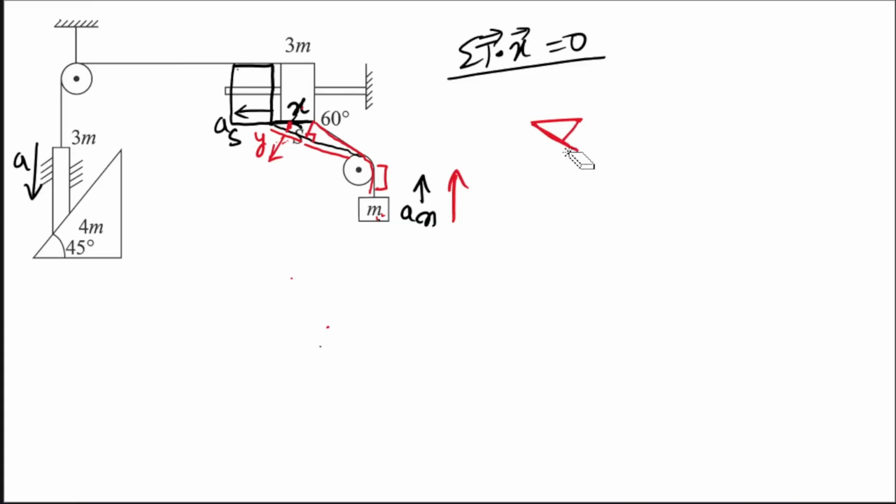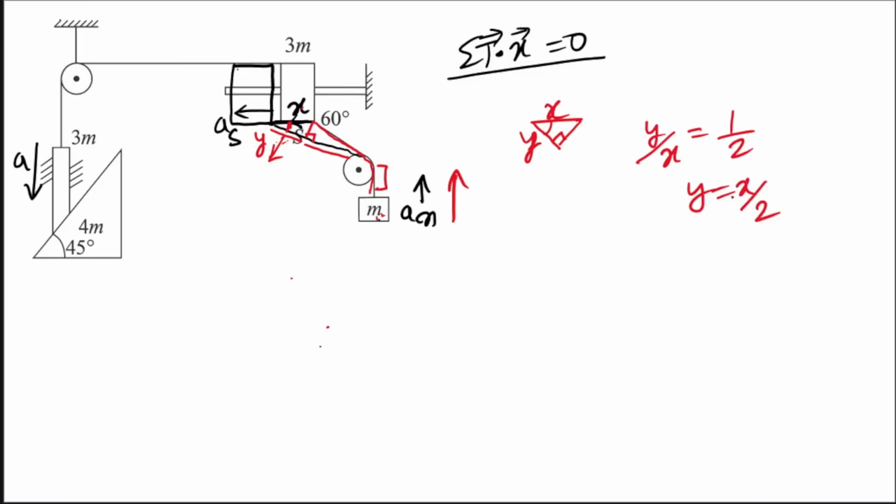Done? One second, give me some time. Let us draw it more accurately. It is like this, okay? So this is your x and this is your y. And this is your 60 degrees. So what will y by x be? This is perpendicular, right? So y by x is cos 60, and that is half. So y is equal to how much? x by 2. Done?